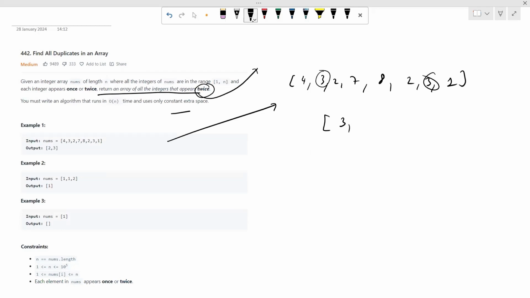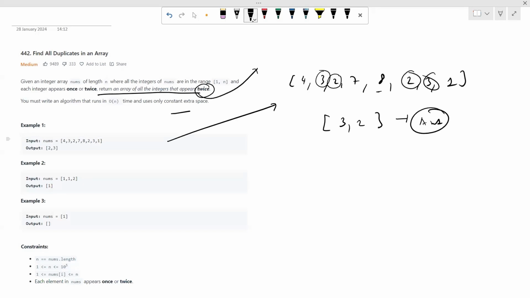Now moving on to 2. 2 is our duplicate number, right? So we'll directly store 2. Now 7 is not our duplicate number, 8 appears only once. So we'll return this as our answer, right? So what is our main goal? We need to return an array of all the integers that appear twice, right?